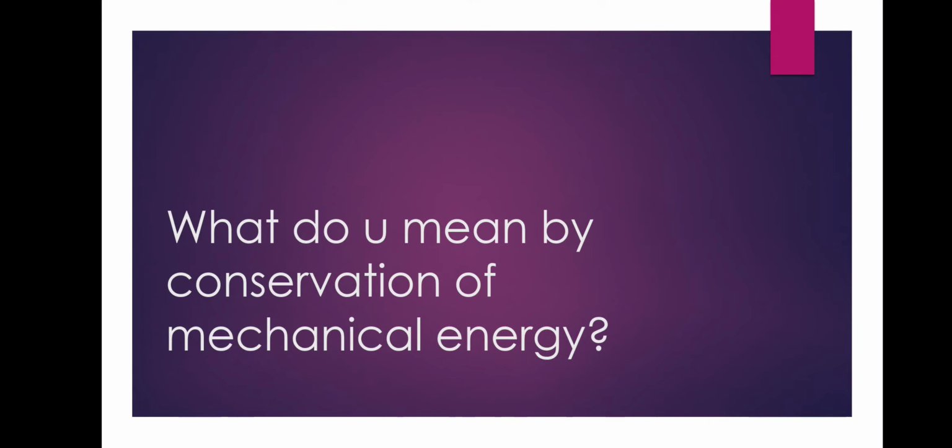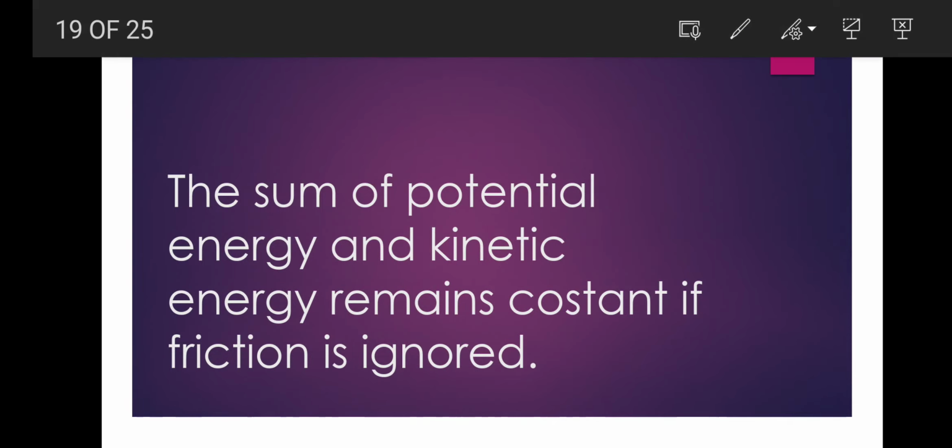Now next, what do you mean by conservation of mechanical energy? The answer I have written very clearly here. I hope you will find it very easy. You don't have to turn the pages or find the answer, because it is not given very clearly in the topic. So the sum total of potential energy and kinetic energy remains constant if friction is ignored.